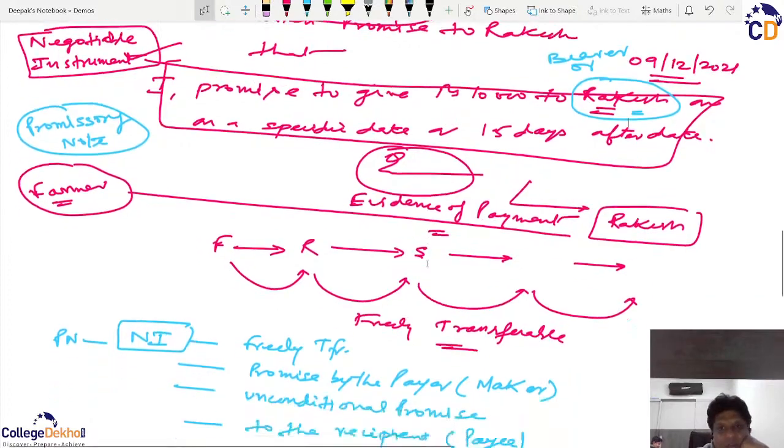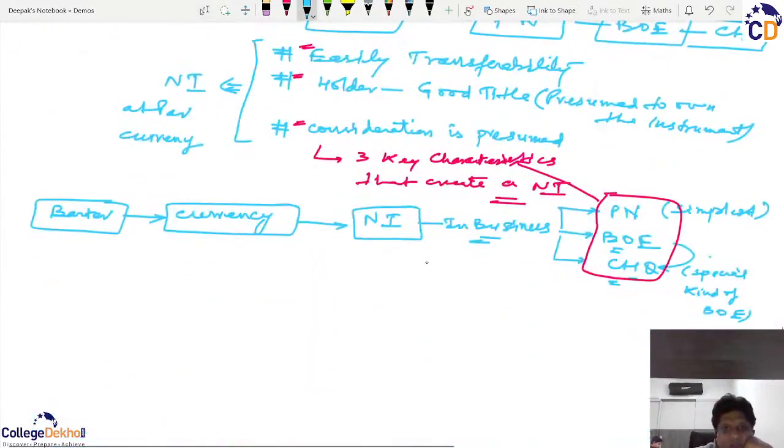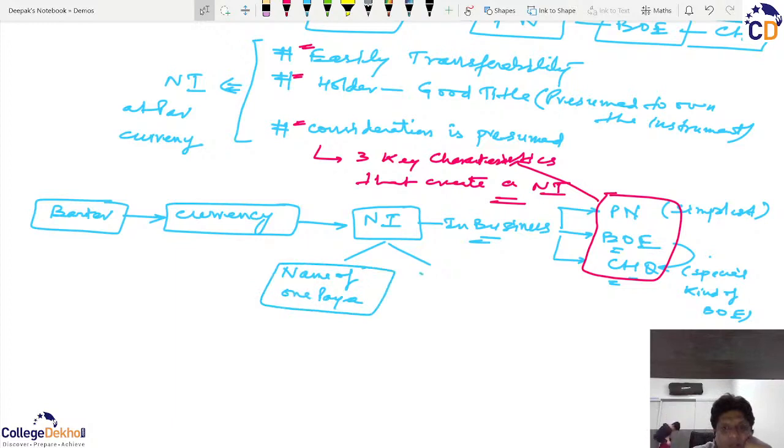So what is actually happening is that when I create this negotiable instrument, either I write the name of one payee, or I just write the word bearer and not any name.